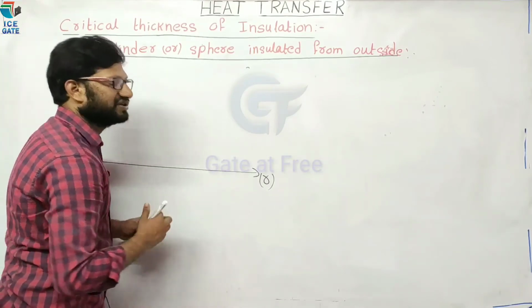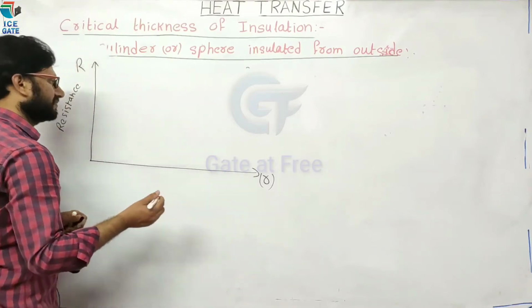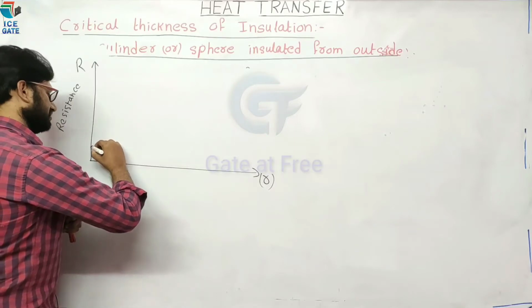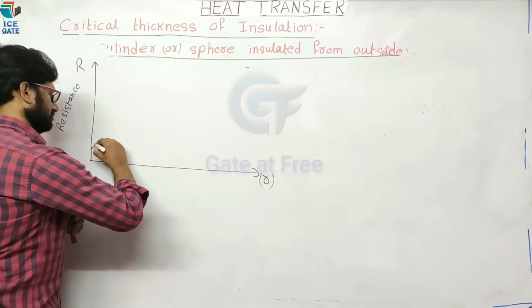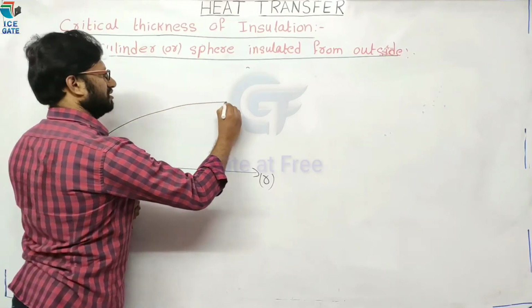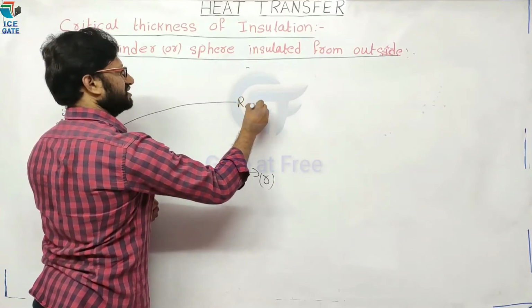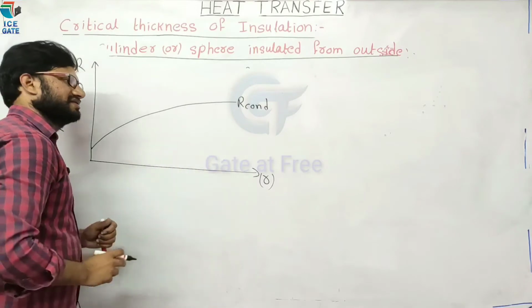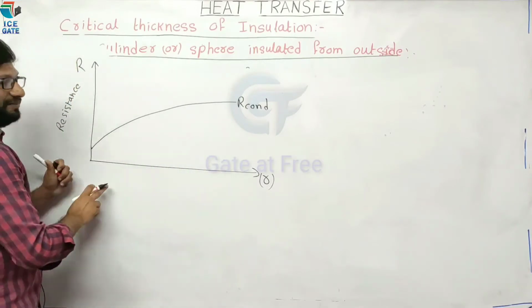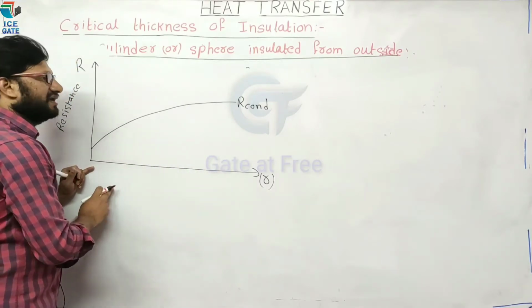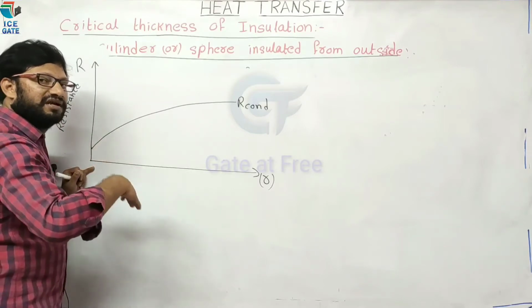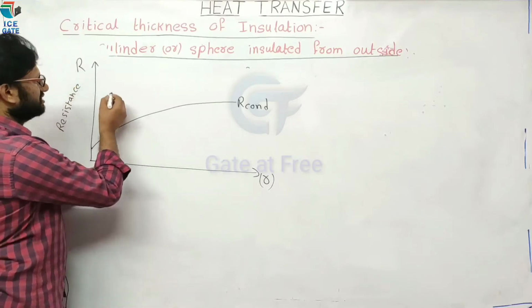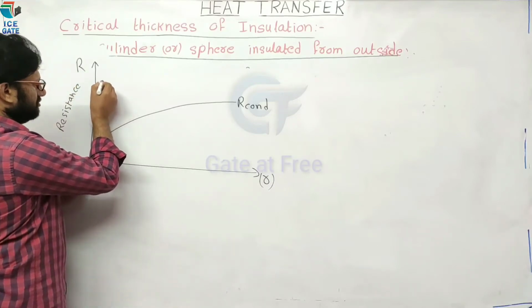Now, when the thickness of insulation increases, whether it may be cylinder or sphere, the conductive resistance increases. Now, this is a graph of conductive resistance to the radius. At the same time, the surface area available for heat transfer increases. Then what happens? Convective resistance decreases.